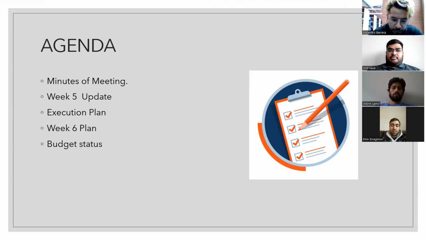And for week 6, we'll talk about our plan for next week. We'll try to do everything on time as usual, and try to achieve our best strategies. And lastly, we'll show our budget status.